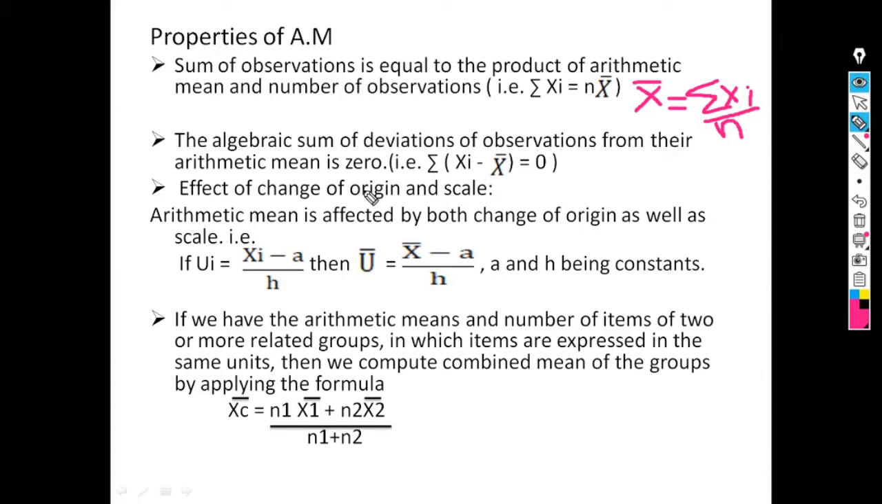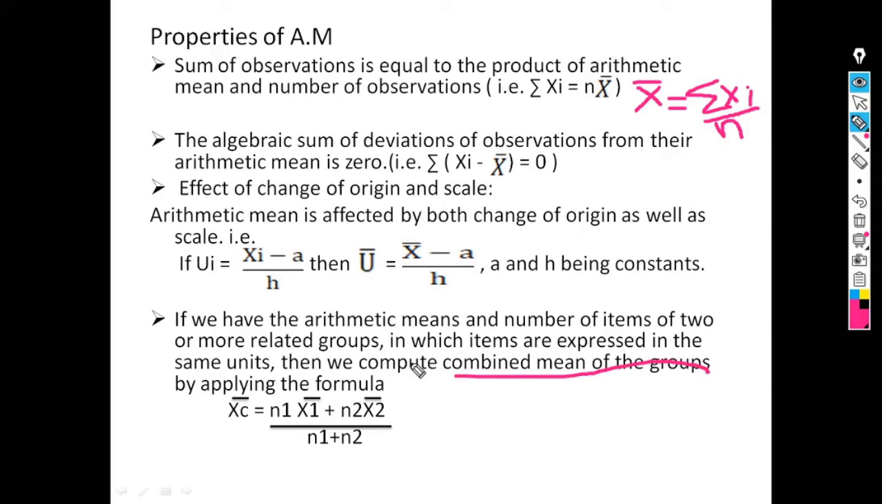Next property is effect of change of origin and scale. If ui is equal to xi minus a upon h, then u bar is equal to x bar minus a upon h. Next property is calculation of arithmetic mean for combined group.